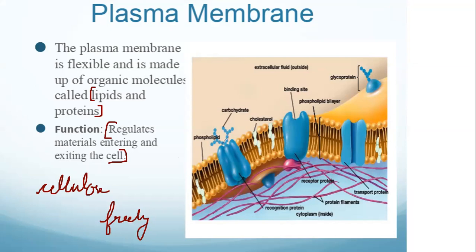So the plant cell, as I have discussed, has an outer cell wall and an inner layer known as the cell membrane. Plant cell has both cell wall and cell membrane. But animal cell lacks a cell wall. Only cell membrane is present in animal cell.